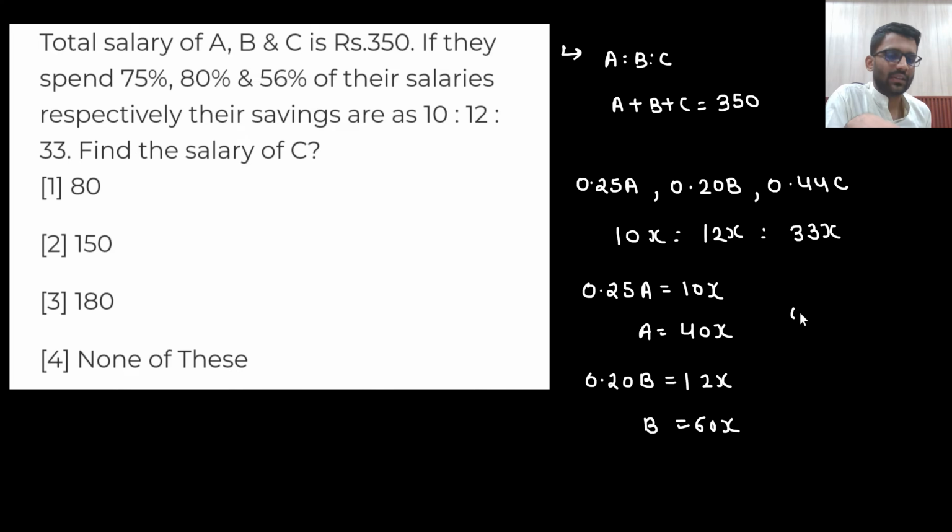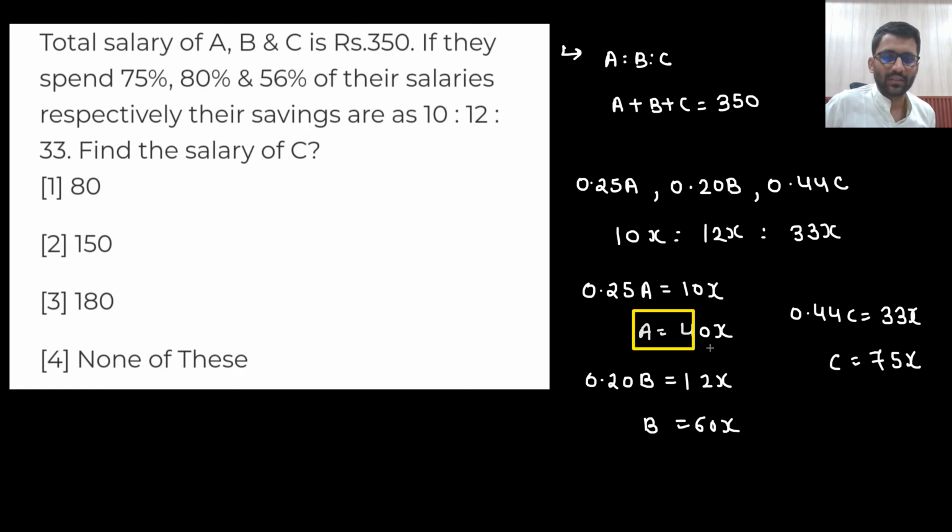What about C? C is saving 44%. This is 33 divided by 0.44, so C is 75x.